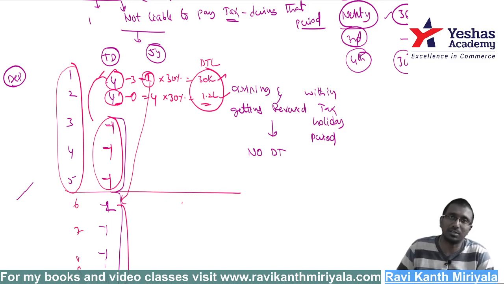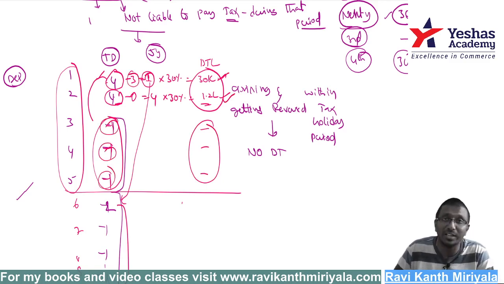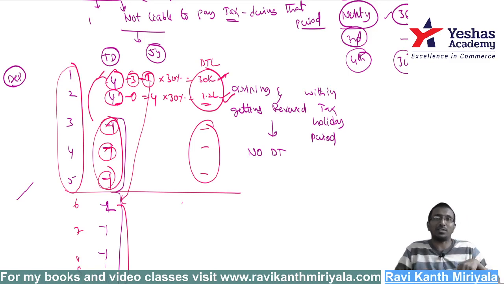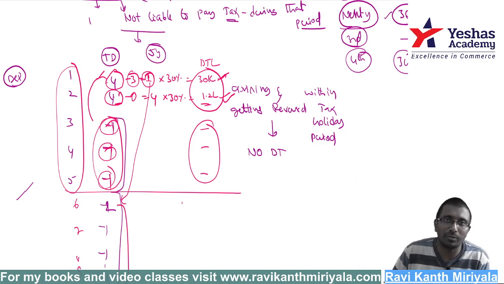So now what are we supposed to do? We record a 30,000 journal entry, a 1,20,000 journal entry. Here nothing, because it is not getting reversed. To the extent of 1 lakh, I did not make anything. So where is the reversal? If you make for something, then you will be reversing for that thing. If you are not making anything, then where is the point of reversing?